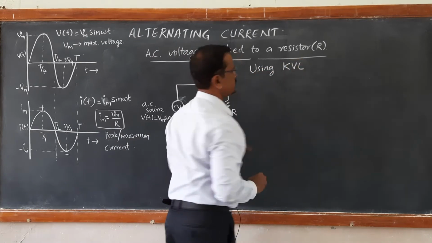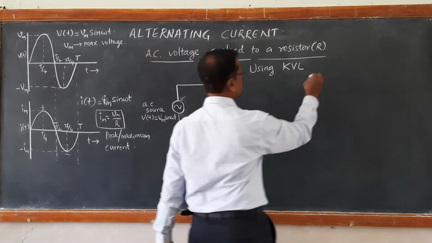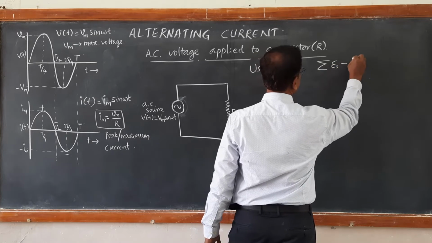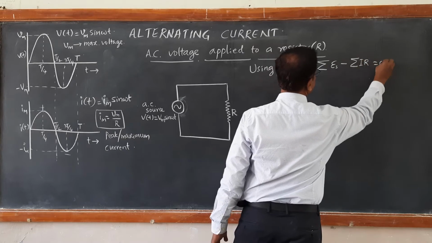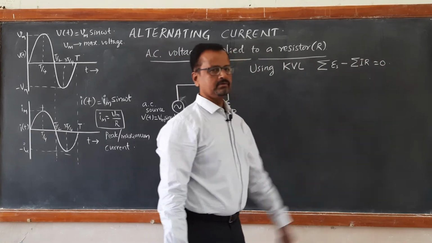voltage law, KVL, that means Kirchhoff's second law, that is Kirchhoff's voltage law, we know that the summation of EMFs and IR products is equal to 0.